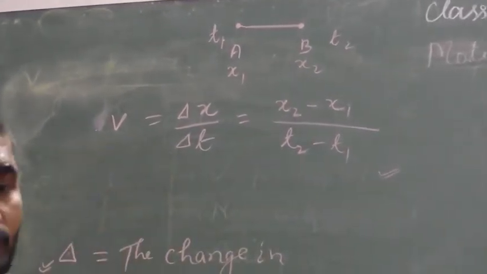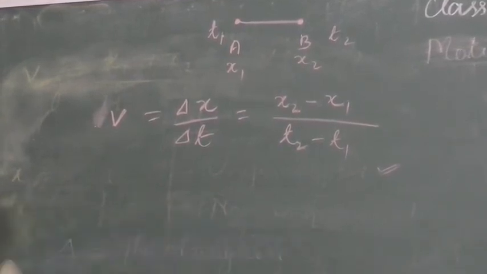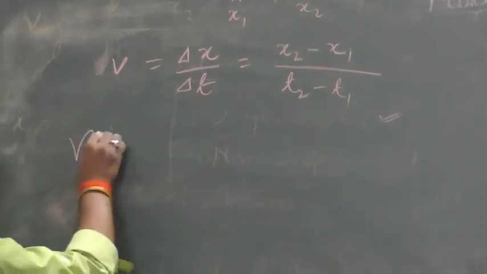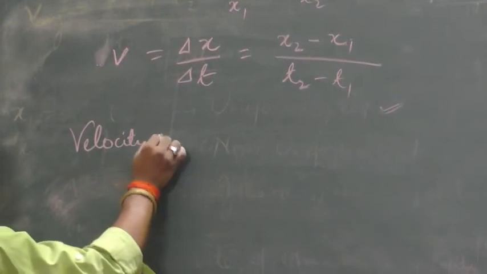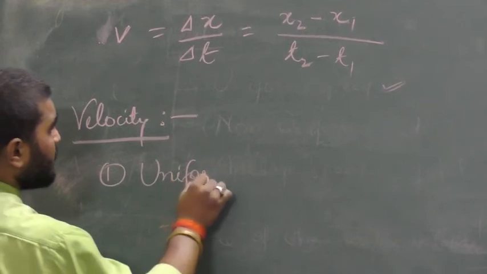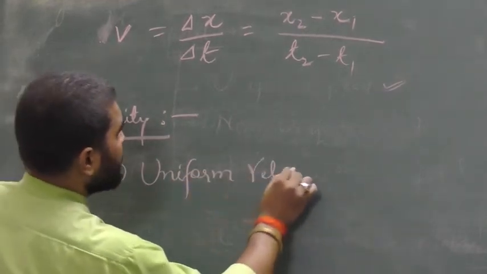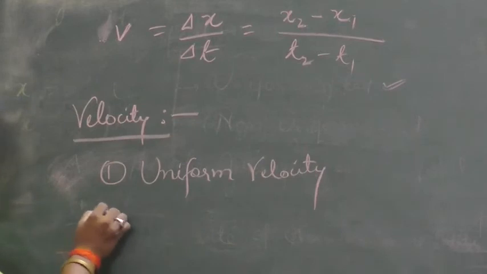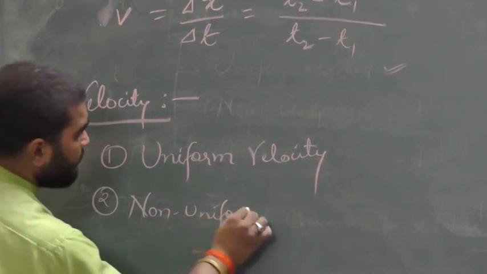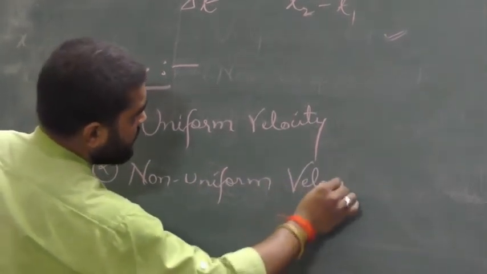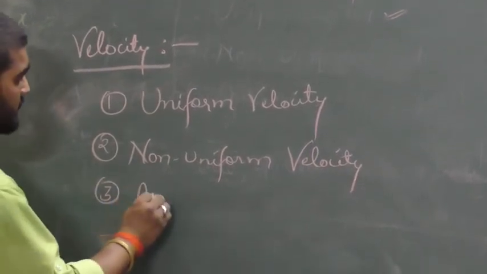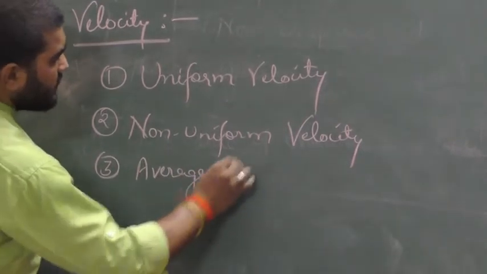Now there are three types of velocity. First one, uniform velocity. Second one, non-uniform velocity. Third one, average velocity.